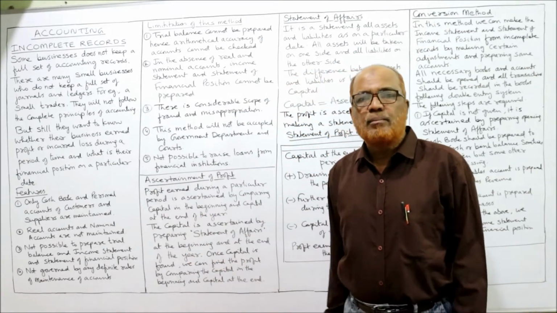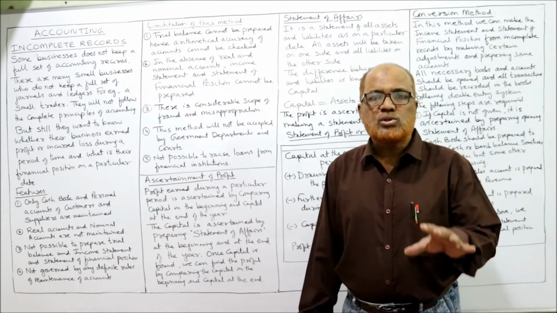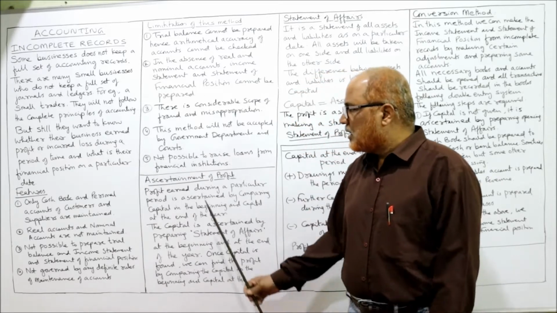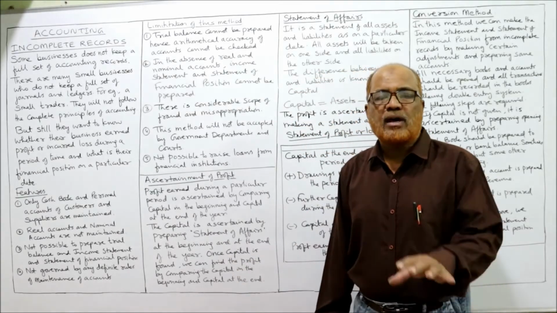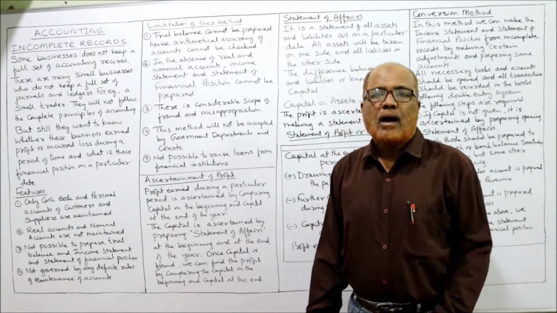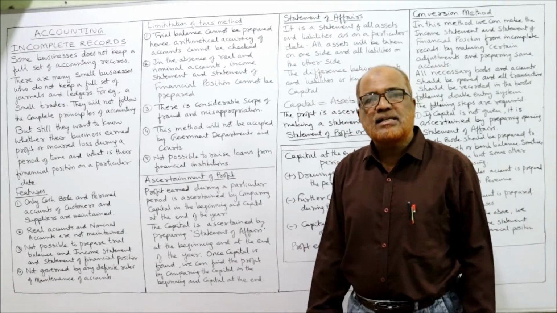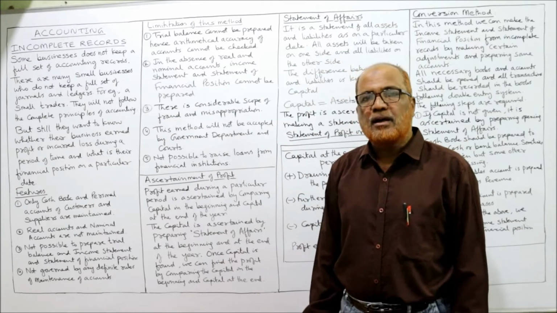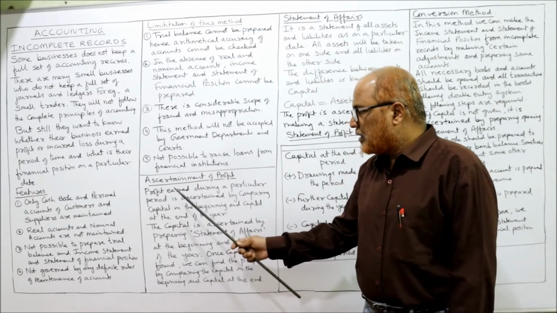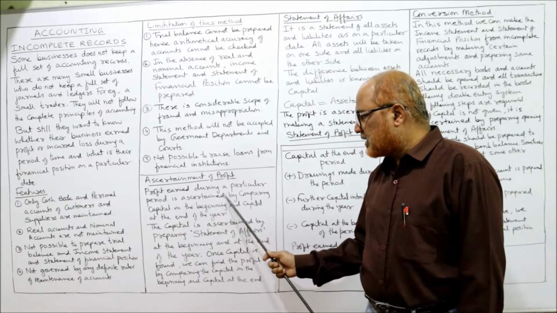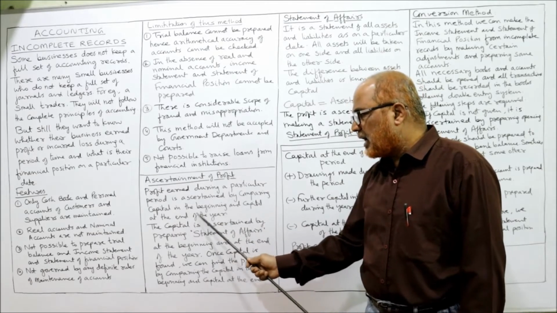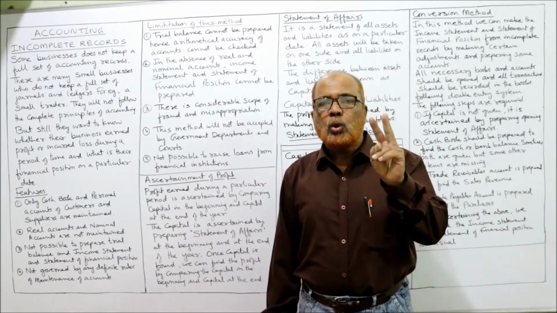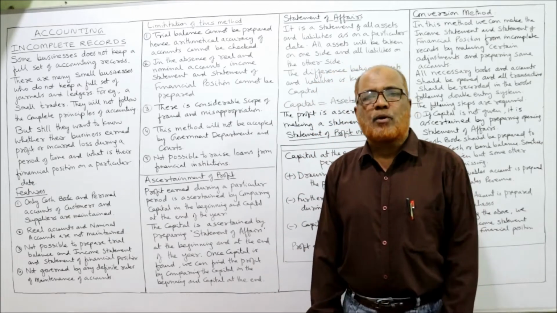So these are some of the limitations of those organizations which keep incomplete records. Now, ascertainment of profit. Now we are coming to the main point. How can a business ascertain the profit if the business has incomplete records? Profit earned during a period is ascertained by comparing the capital in the beginning and the capital at the end of the year. There are two methods of ascertaining the profit.